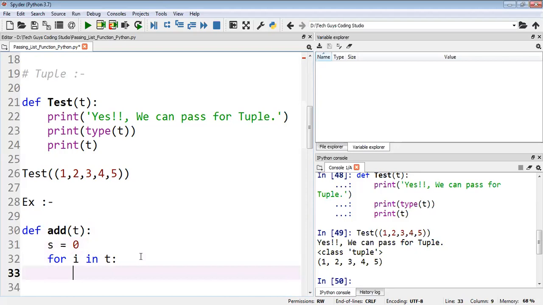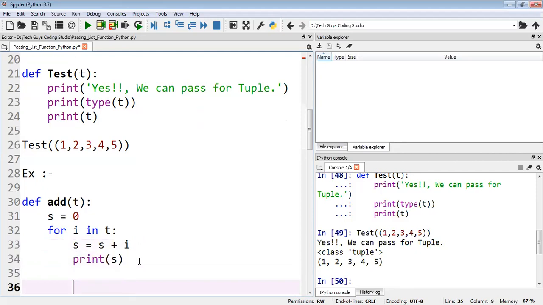Then what I will do here, I'll take my tuple. From the tuple I will pick each and every element. So here I'm picking each and every element. Then we will do here s, okay, yeah, we'll do a square. Now I'll do here first, I will take s initially, s plus i, then I'll print s. I will explain to you why I wrote it like this.